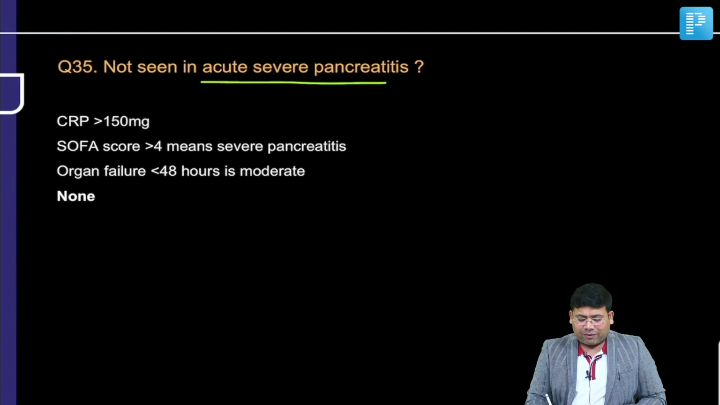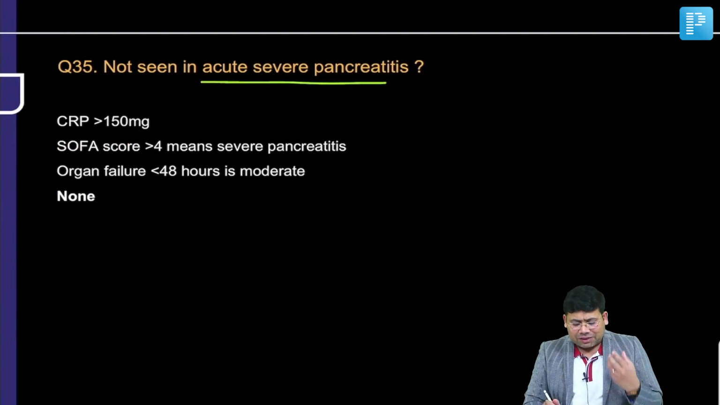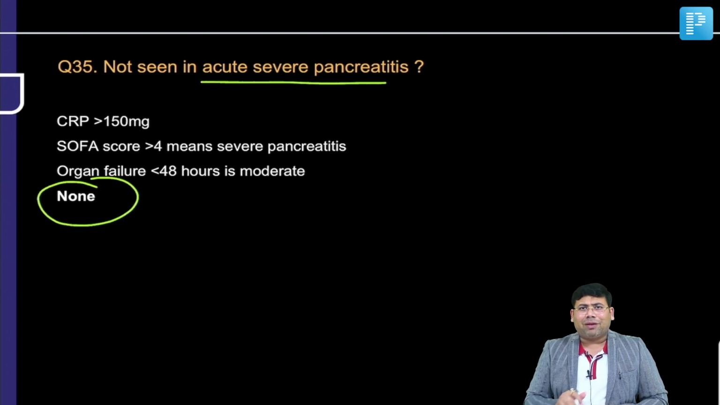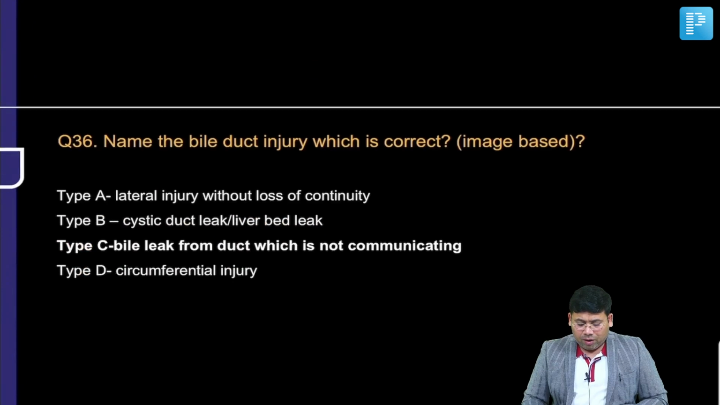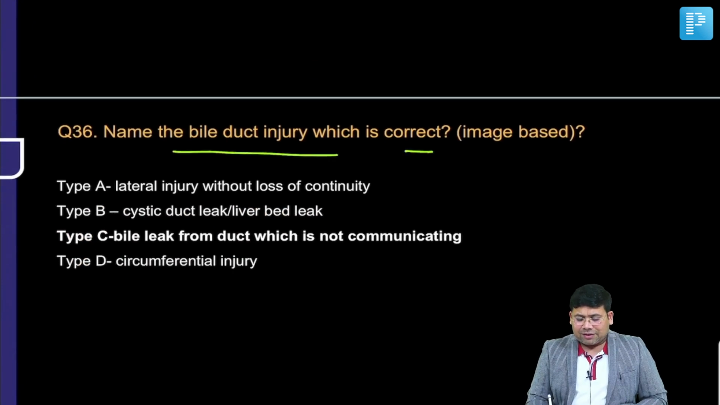Not seen in acute pancreatitis: excessive CRP, SOFA, organ failure. Remember, none of them, all of them are present here. All of them. Name the bile duct injury in the image. Actually, this was a lateral wall biliary injury which was shown here. I couldn't add the image. So, lateral wall bile duct injury.